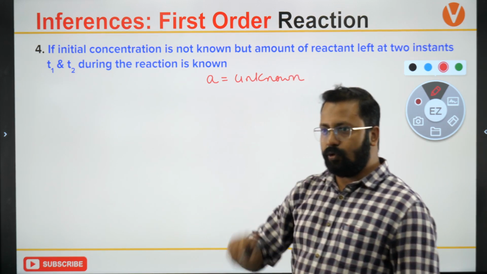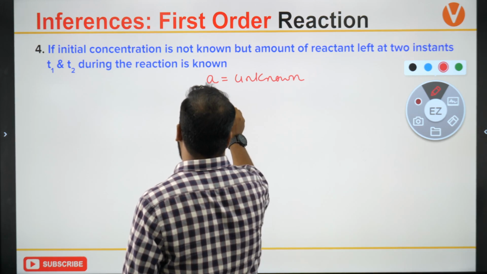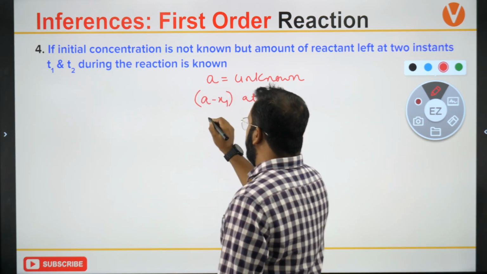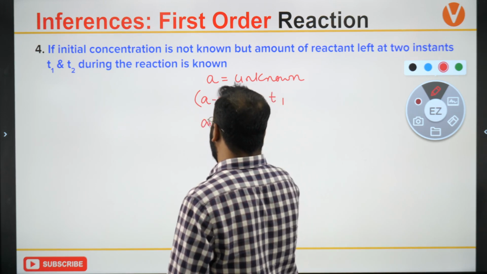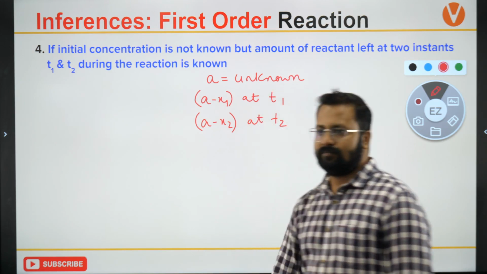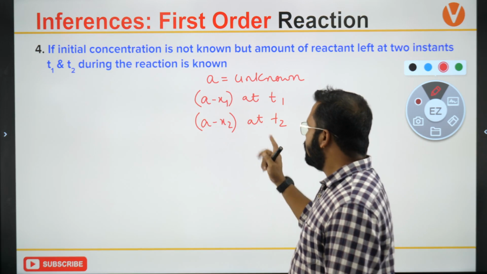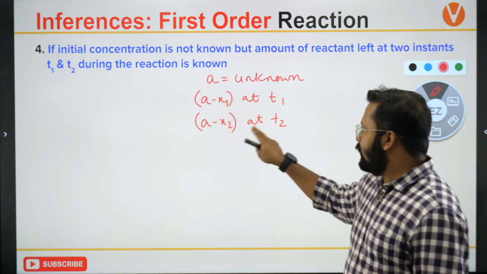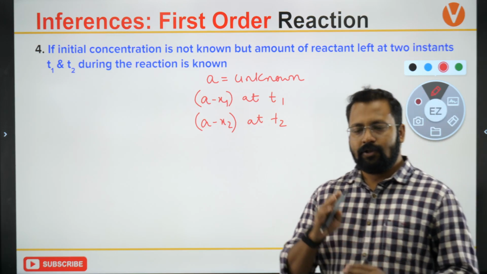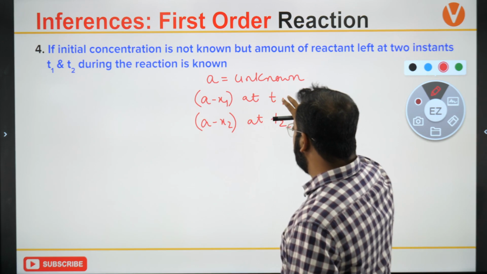But A minus x1 at t1 is known and A minus x2 at t2 is known. So we get these two values.